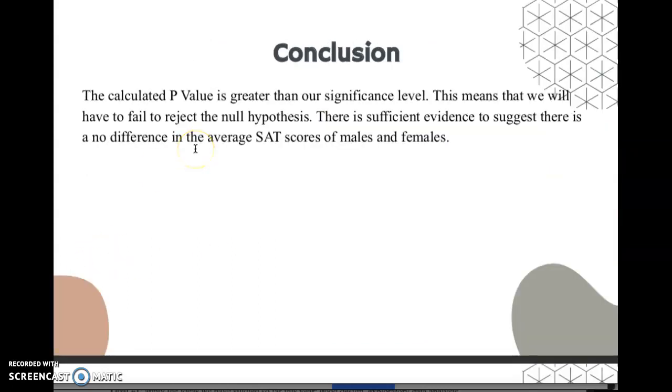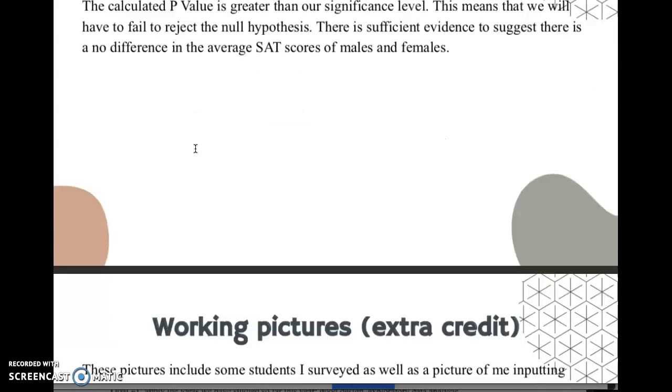So to conclude, the calculated p-value is greater than our significance level, which means that we will fail to reject the null hypothesis, meaning that there is sufficient evidence to suggest that there is no difference in the average SAT scores between males and females.